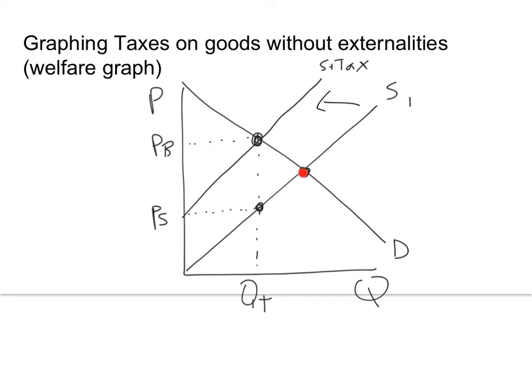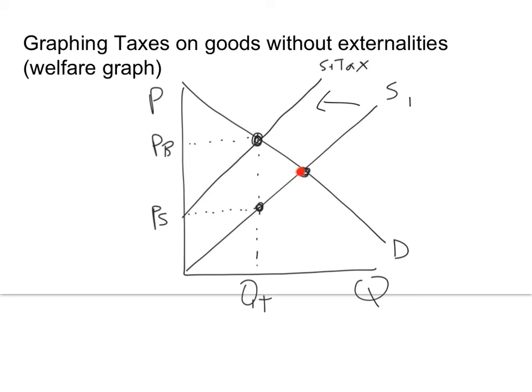But the market was efficient, and the government decided, we're going to put a tax on, let's say, books. There's no positive or negative external effects of reading a book or buying a book or producing a book. So it was efficient before, but the government says, you know what? We need some money, so we're going to tax books. So that's what they did. So we're assuming that without externalities, this tax is still taking place.